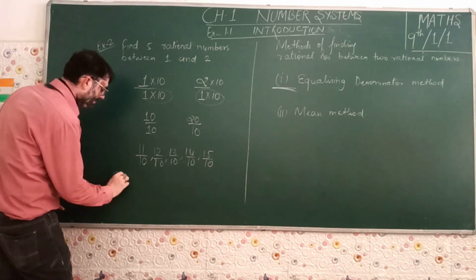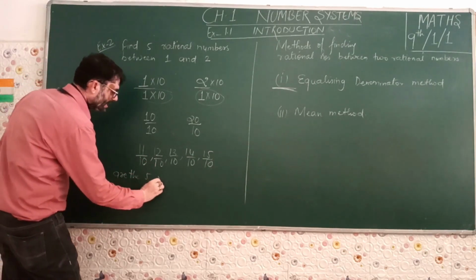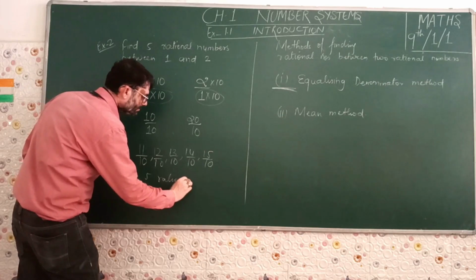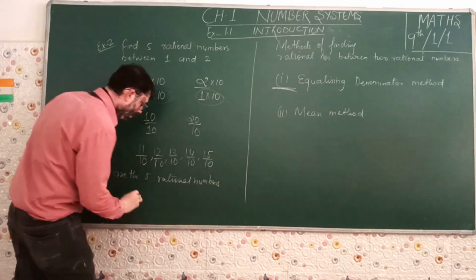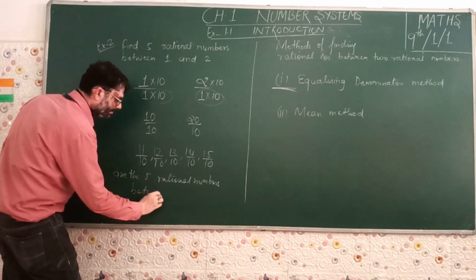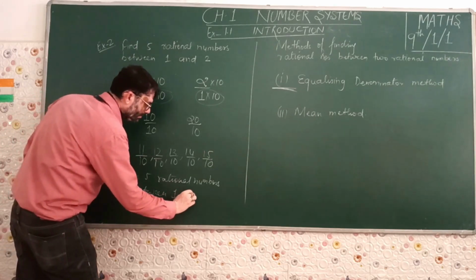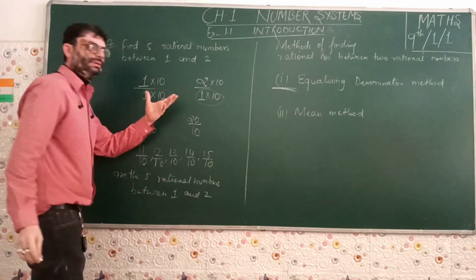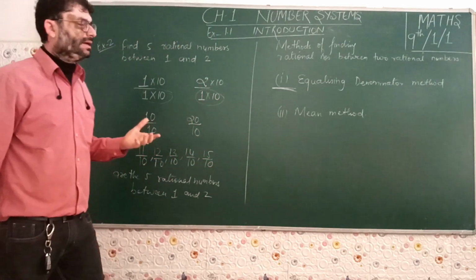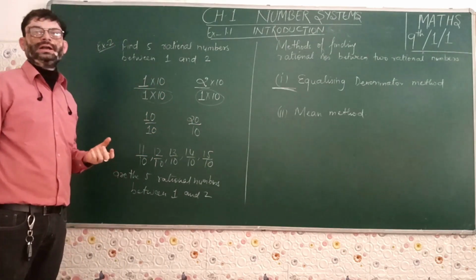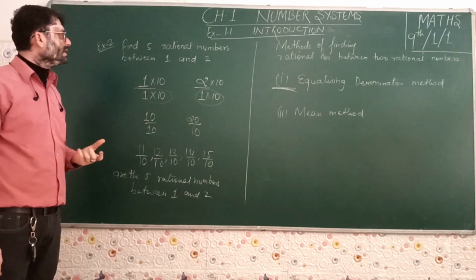These are the 5 rational numbers between 1 and 2. So it's a very simple method. Just by equalizing the denominator, we will be getting as many numbers as required between the two given rational numbers.